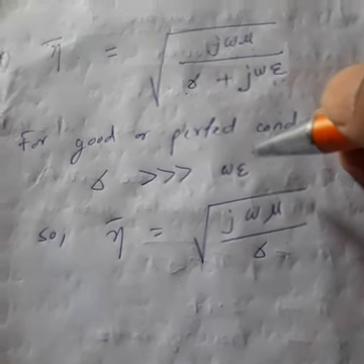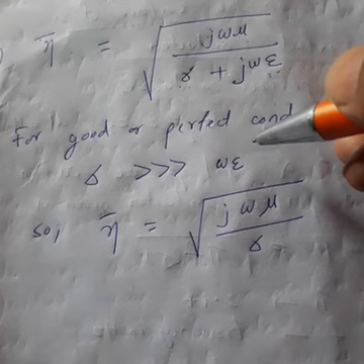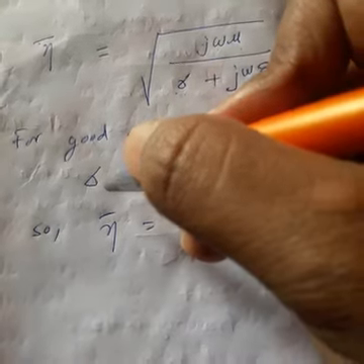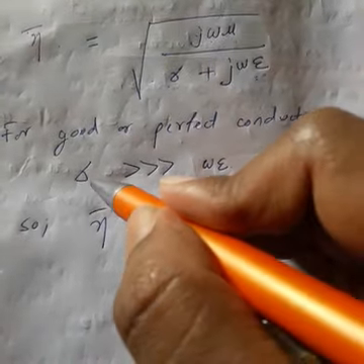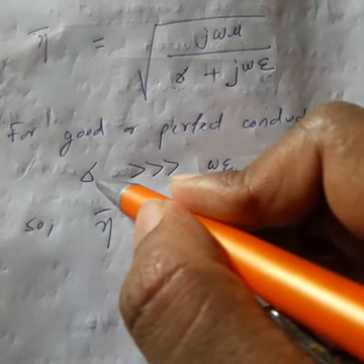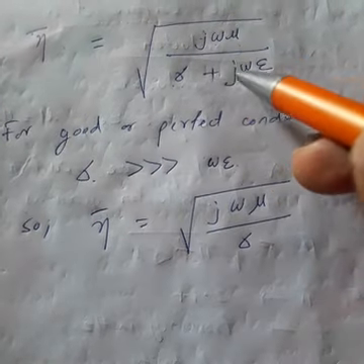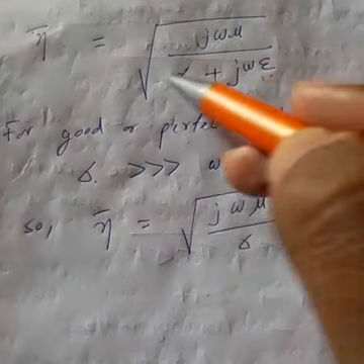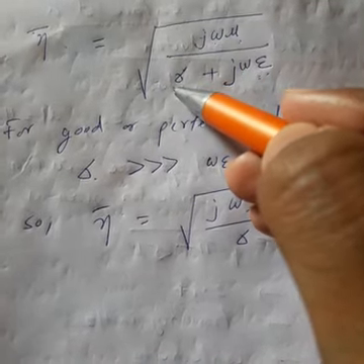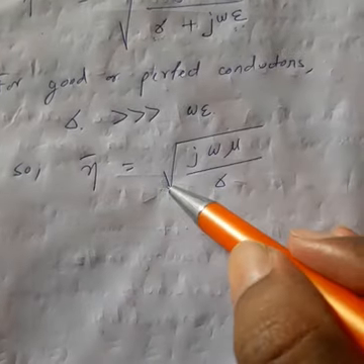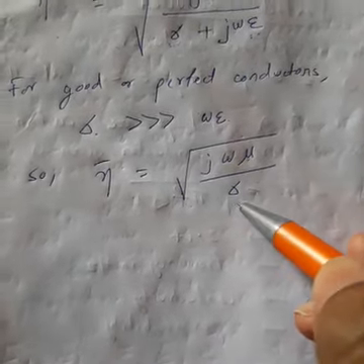See, 10 to the power minus 12 and infinite. If you compare, it is negligible. So we neglect omega epsilon in comparison to sigma or conductivity. So how much remains? Root over of j omega mu divided by sigma. So intrinsic impedance becomes root over of j omega mu by sigma.